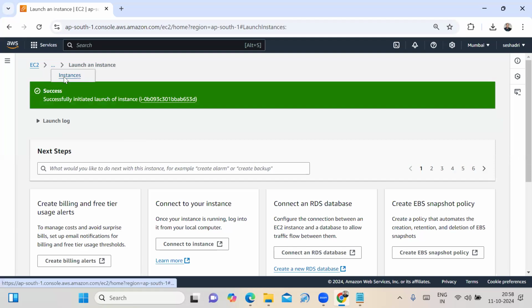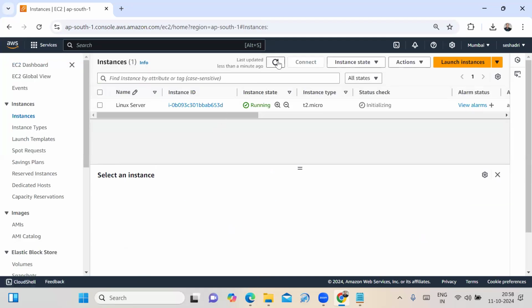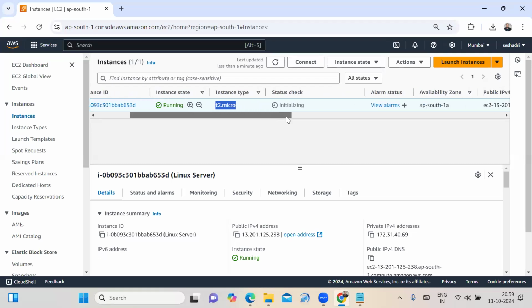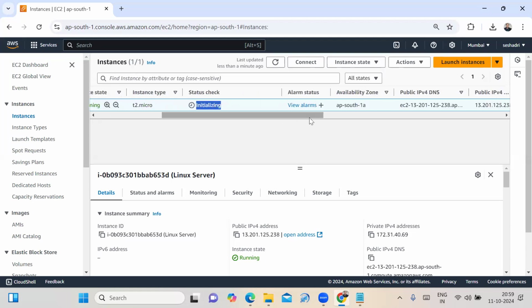Now we observe that, click on the instances option. What is the instance state? Running. See, if you move this scroll bar, it shows the details. Instance name, instance ID, instance state is running, and the instance type is T2.micro. While launching the machine, I gave the instance type as T2.micro. The status check right now is showing initialization. After 1 or 2 minutes, the status check will show 2 by 2. Why it shows 2 by 2, we will discuss in an upcoming session.